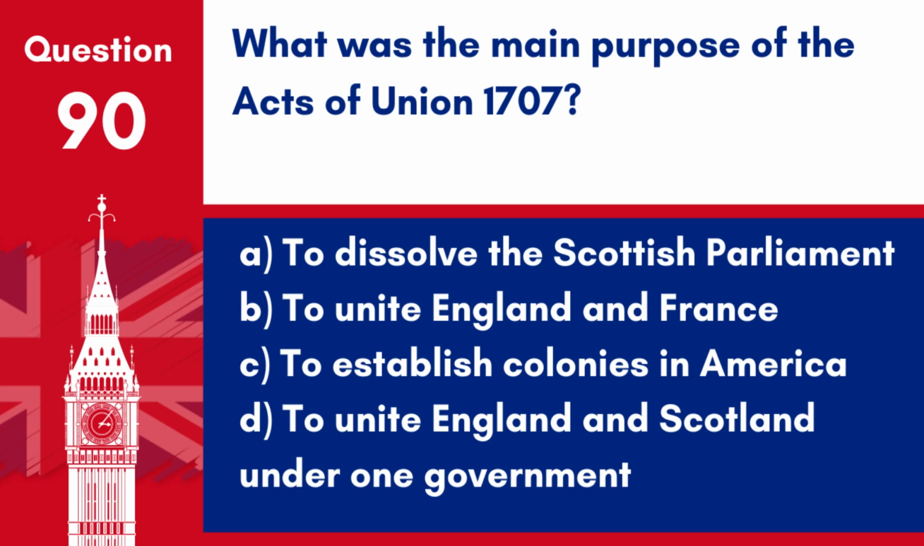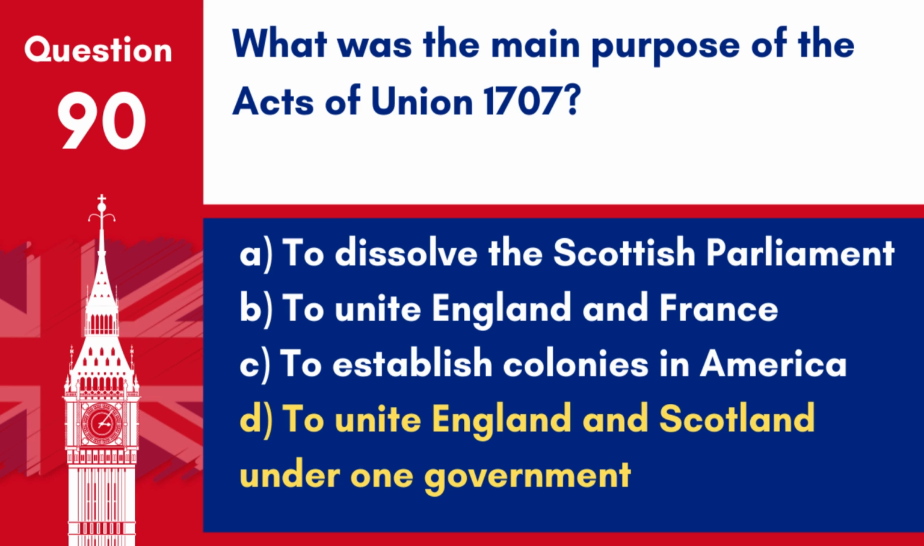Question 90. What was the main purpose of the Acts of Union 1707? A. To dissolve the Scottish Parliament. B. To unite England and France. C. To establish colonies in America. D. To unite England and Scotland under one government.